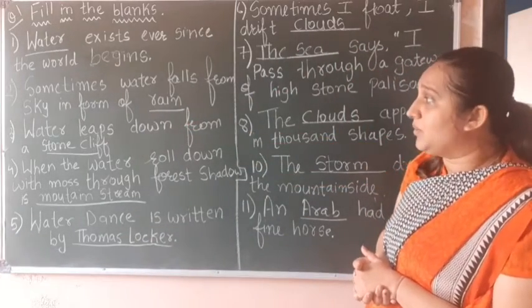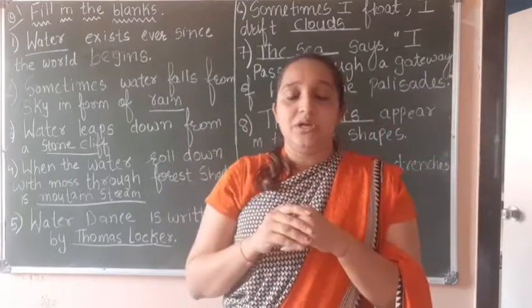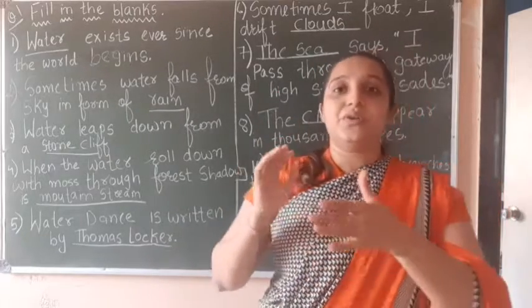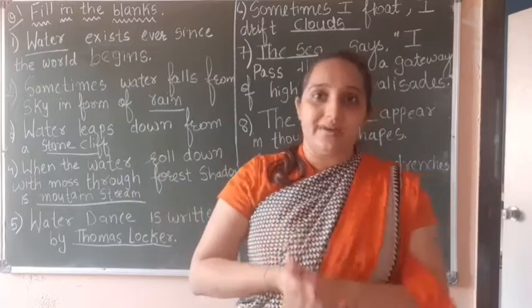Water leaps down from a dash. Now leaps down means falls down. So water leaps down from a stone cliff. Okay, of course from a stone cliff water leaps down, and that is known as a waterfall, right?